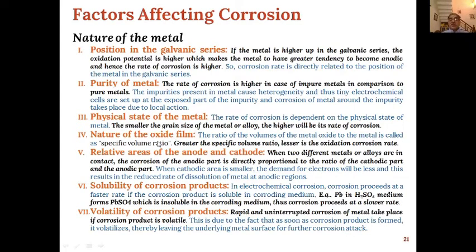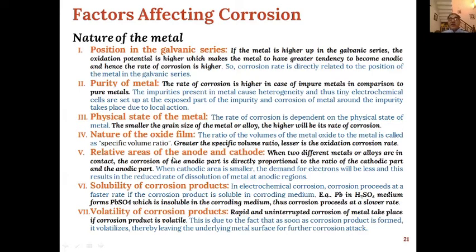Then nature of the oxide film. The ratio of volume of the metal oxide to metal is called specific volume ratio, and greater this ratio, lesser is the corrosion rate. So they are inversely proportional to each other. Specific volume ratio and corrosion rate are inversely proportional to each other.